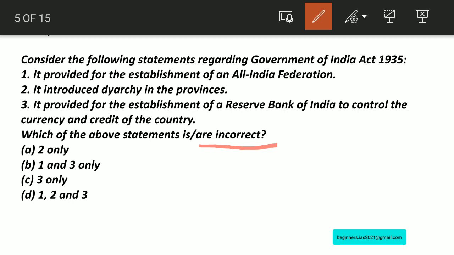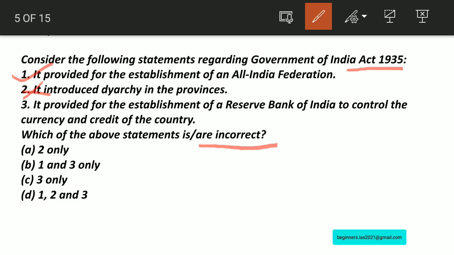So let us see statement number 1. Regarding the Government of India Act 1935, this statement is correct, since it provided for the establishment of All India Federation consisting of provinces and princely states as units. If you take statement number 2, the statement is wrong. Why is it wrong? It introduced the diarchy in the central, not the provinces. It abolished the diarchy in the provinces and also introduced provincial autonomy in its place.